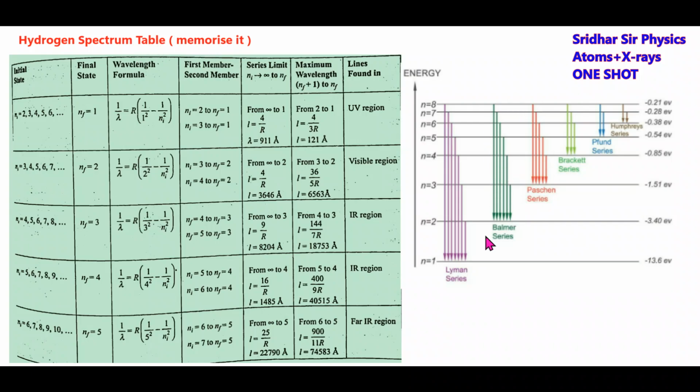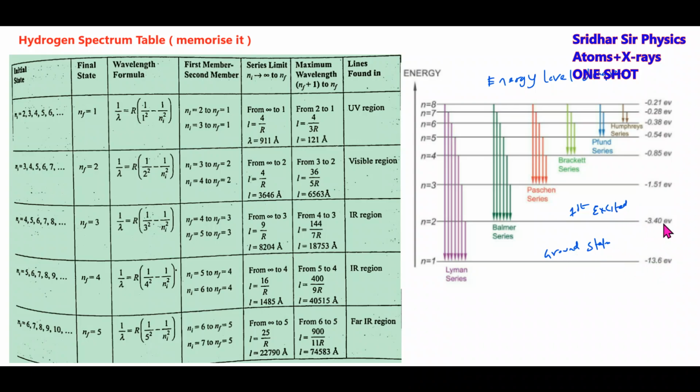There's an energy level diagram. This is called the ground state, and this is the first excited state. Energy in the ground state will be minus 13.6 electron volts.